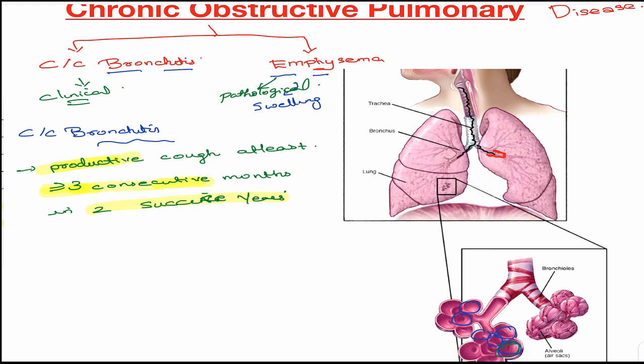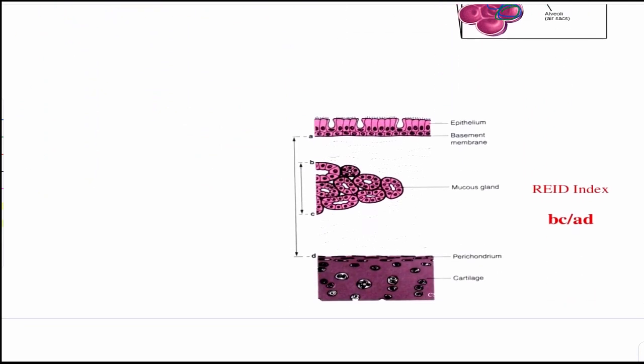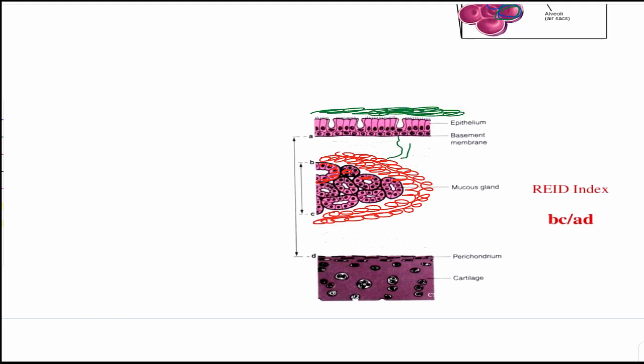Coming onto this picture, this region shows the mucus glands. These are the normal mucus glands. They get hypertrophied, increasing in size, and they start secreting a lot of mucus. The mucus is secreted through ducts and comes onto the top.